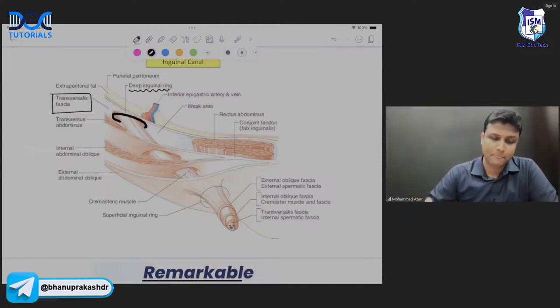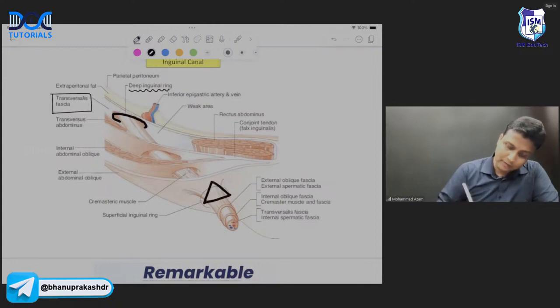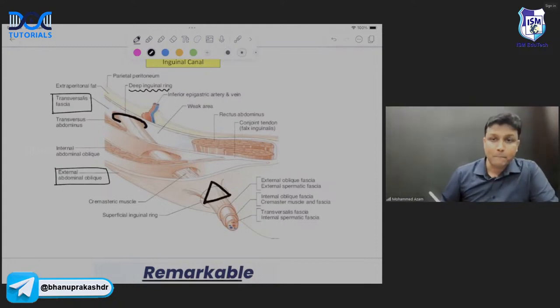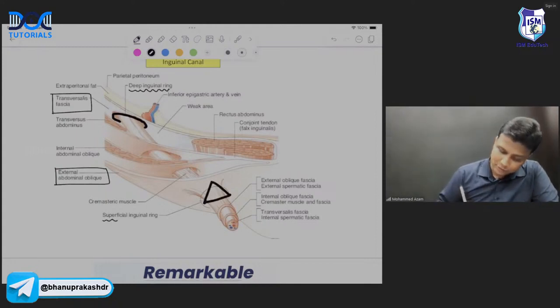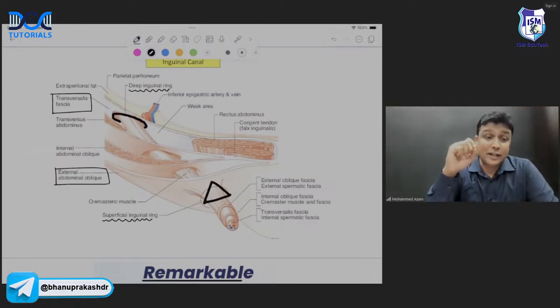Transversalis fascia. Then here you'll have a triangle-shaped opening in the external oblique aponeurosis, and that will be the superficial inguinal ring, sir.